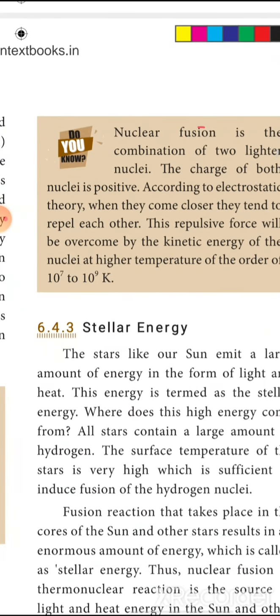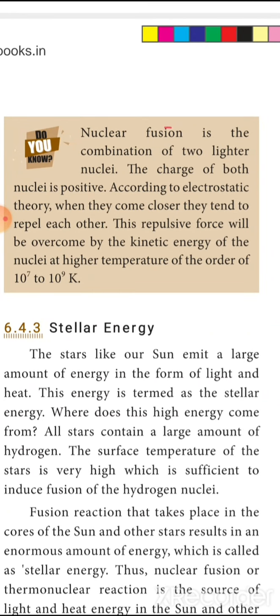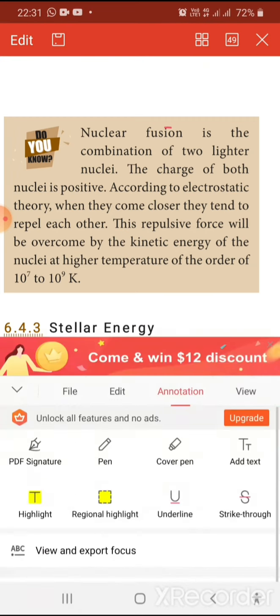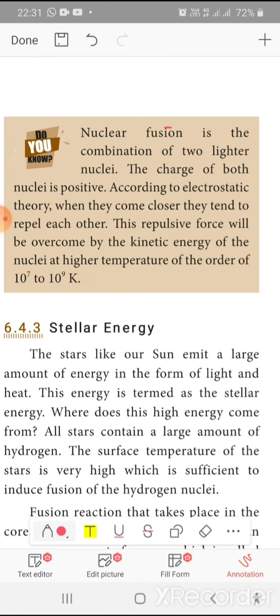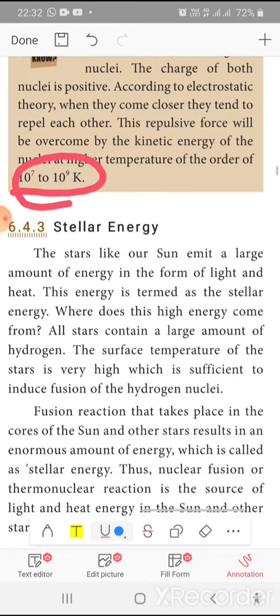Now, fusion. Fusion is a combination of two lighter nuclei. The charge of both nuclei is positive. According to electrostatic theory, when they come closer, they tend to repel each other. This repulsive force is overcome by the kinetic energy of the nuclei at higher temperature. See the temperature order: 10^7 to 10^9 Kelvin. This temperature is available at the core of the sun, so it is called stellar energy.